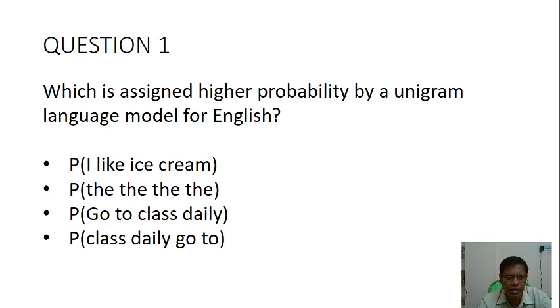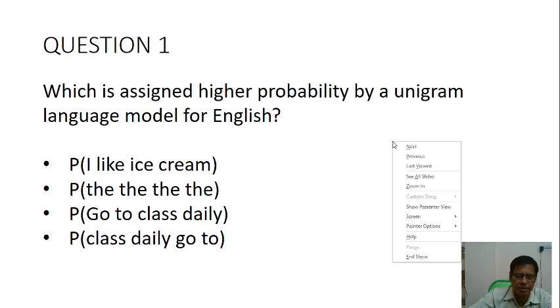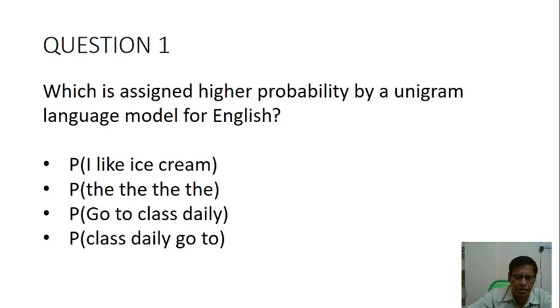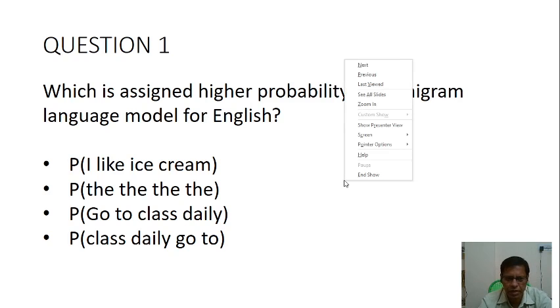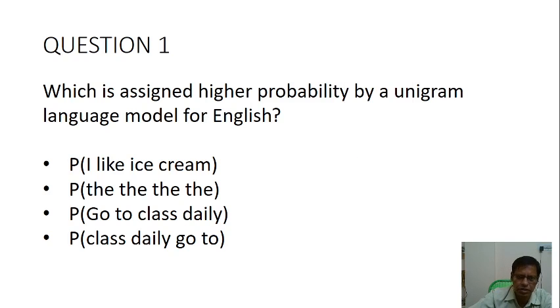The probability of "I like ice cream", or "go to class daily", or "class daily go to"? Which one is it? It is the more grammatical one, probability of "I like ice cream".